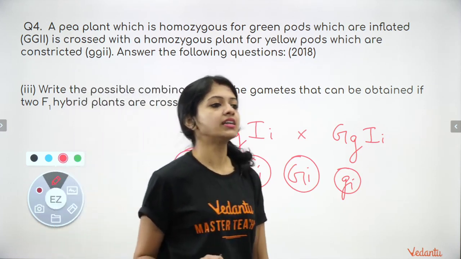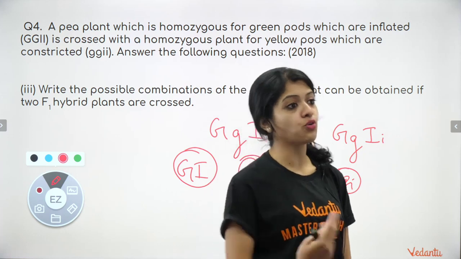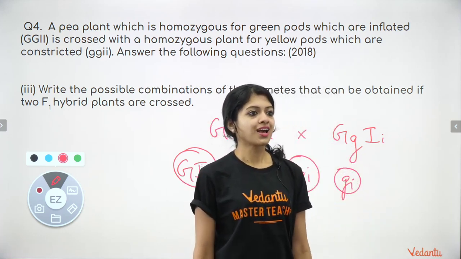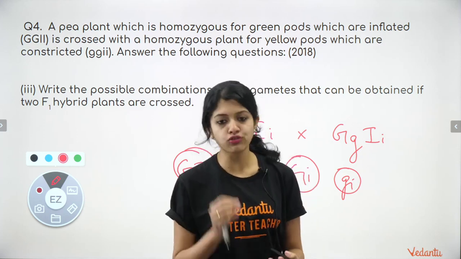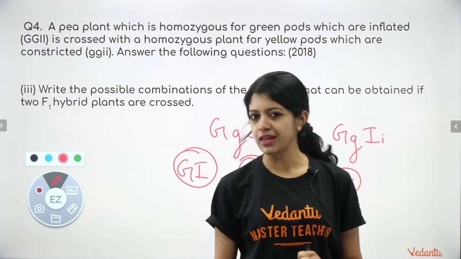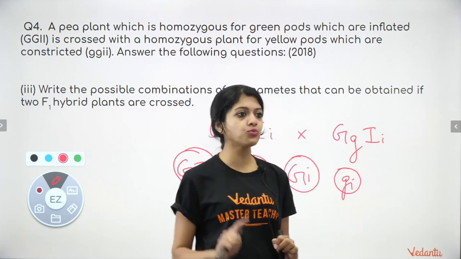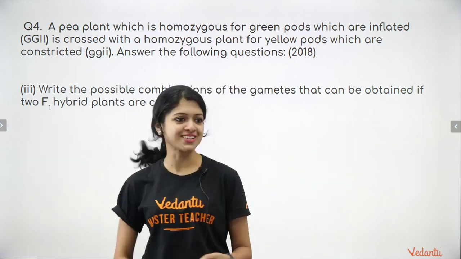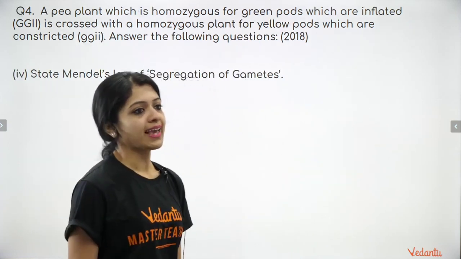Yes, it is a difficult chapter, Jai, but as I said, if you understand it logically, it is very, very simple. As long as you have a love for bio and logic together, this chapter will be very, very, very easy and you will have a lot of fun working out problems or questions in this chapter. Now, next one.